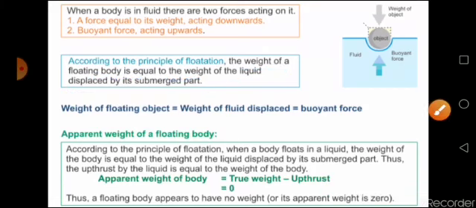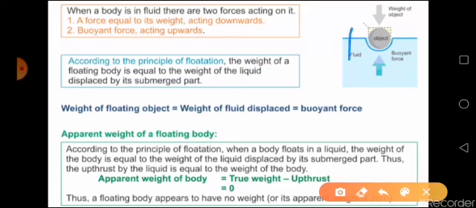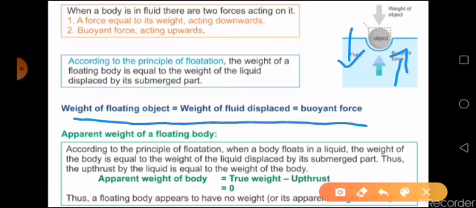We have already said that there are two forces acting on it. What the principle of flotation says is that the weight of the object that is floating in water or any liquid is equal to the weight of the liquid displaced when it is partially submerged, which is equal to the buoyant force.